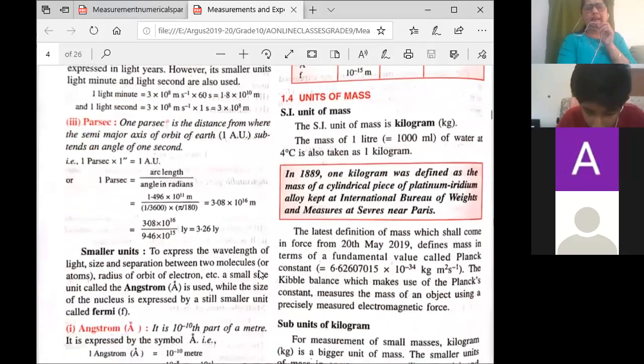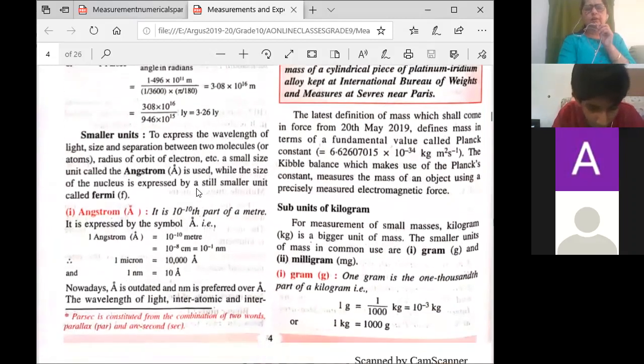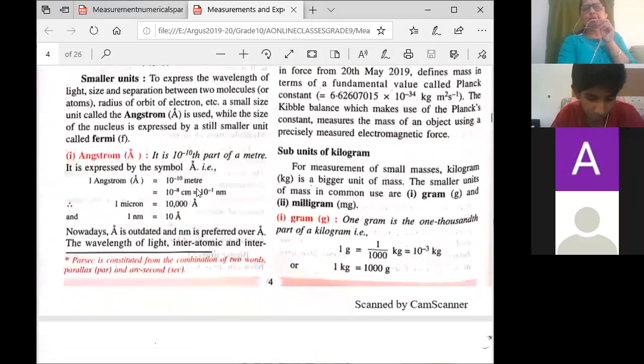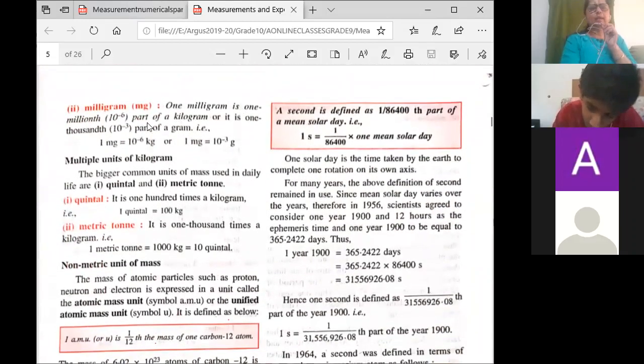And again, they have then changed the definition. They have given some definition, but we do not want it. We should only take the original definition. Now, what are the subunits? Subunits of kilogram: the SI unit of mass is kilogram. So smaller units are grams and milligrams. You know that 1 gram is 10 raised to minus 3 kg because 1 kg is 1000 grams, and 1 milligram is 10 raised to minus 6 kg.